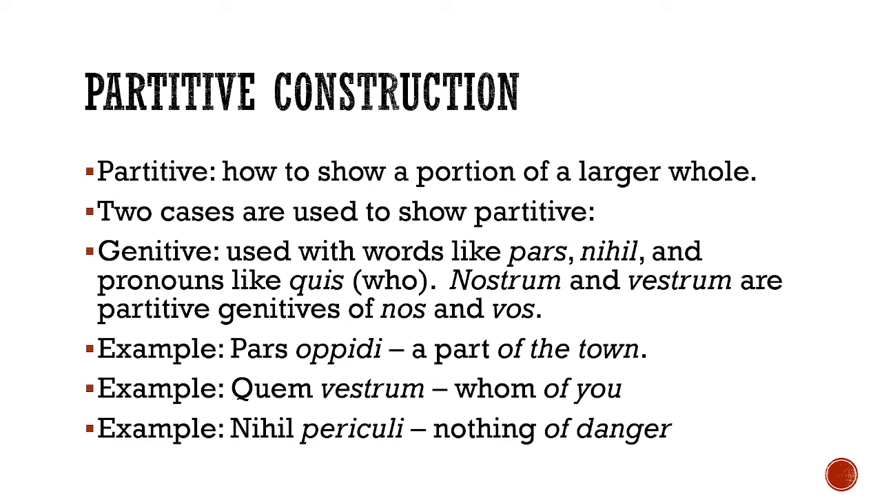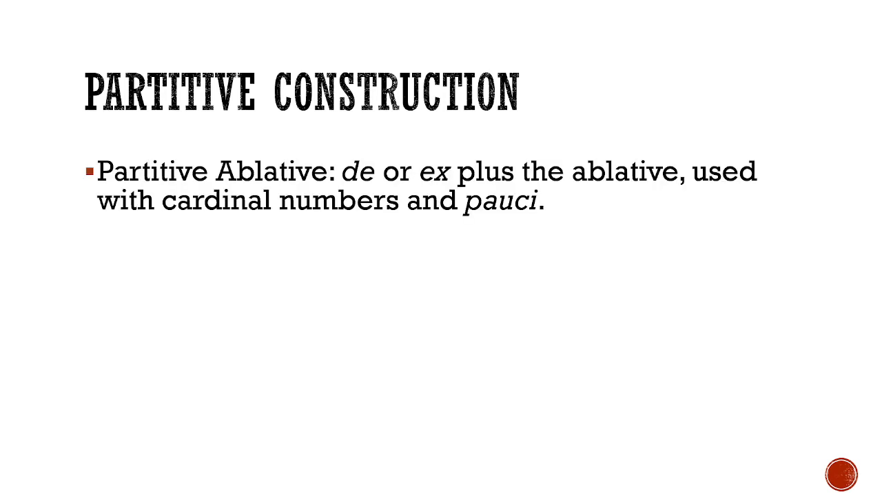The other case you can use is the ablative case. And so in these situations, you're going to take an ablative paired with the de or ex preposition. And this is usually used with our cardinal counting numbers, unus, duo, tres, and with the adjective pauci.